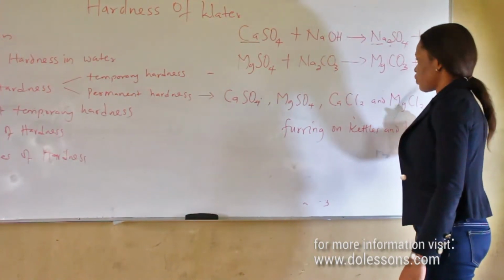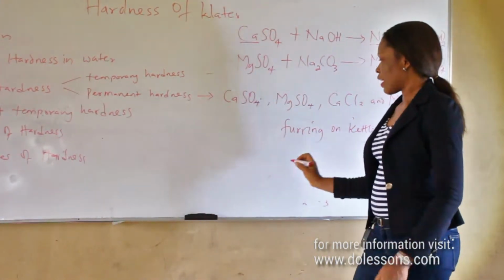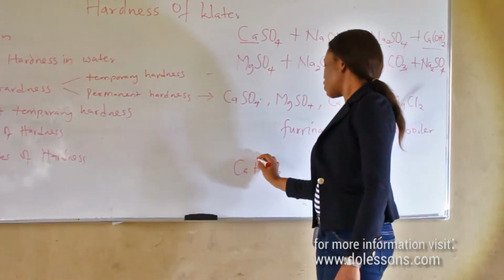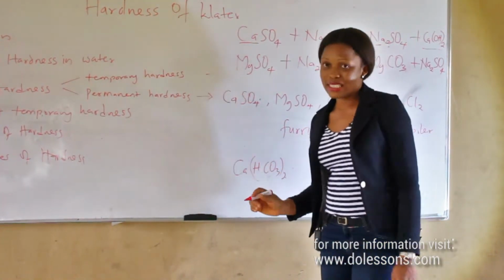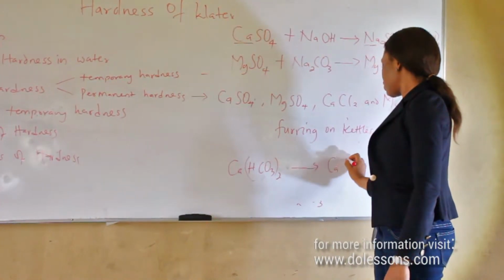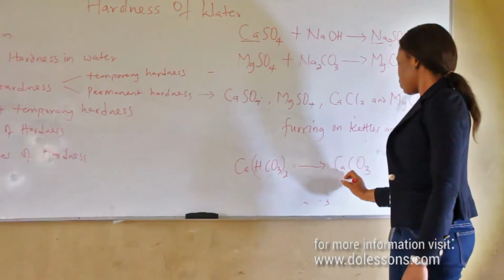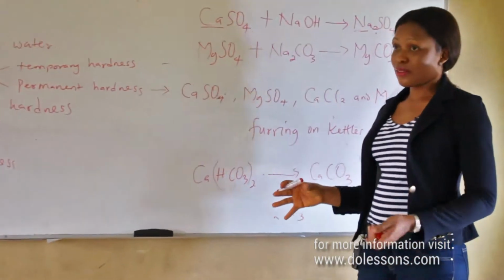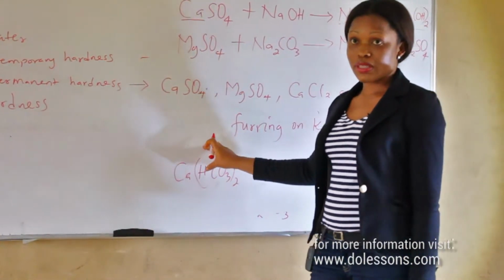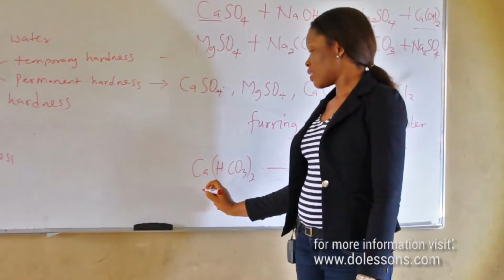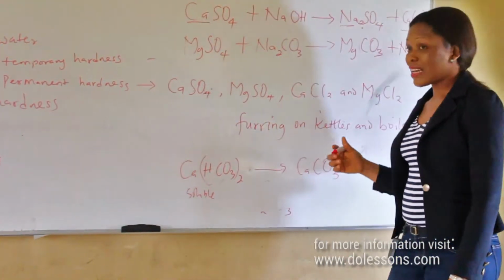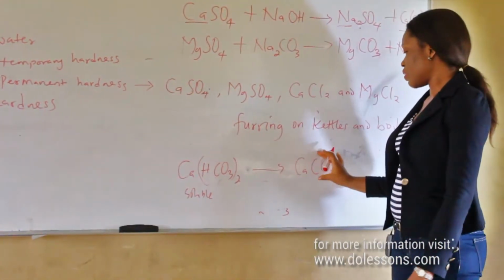Since we know that calcium hydrogen carbonate, which is responsible for temporary hardness, decomposes to form an insoluble compound, calcium carbonate. This insoluble material, when you heat the water, let's assume this compound is in the hard water. You heat the water with this soluble compound. When the water is hot, this compound breaks down to form this.